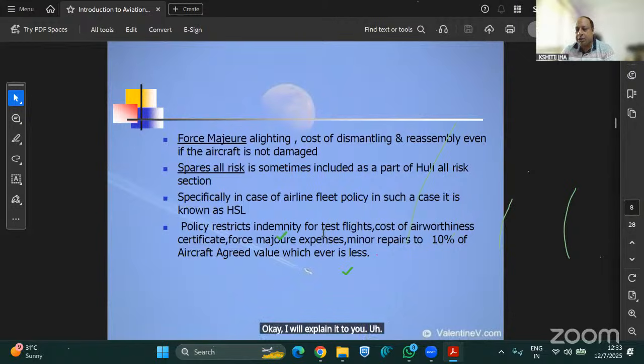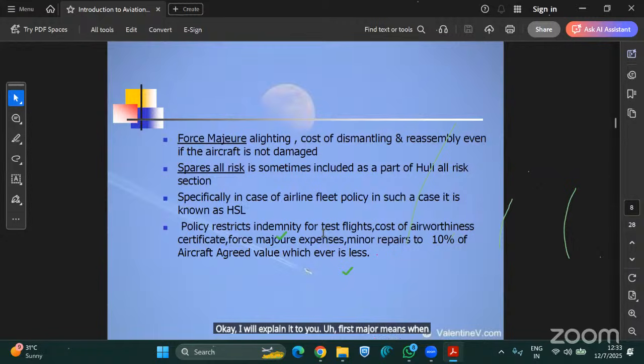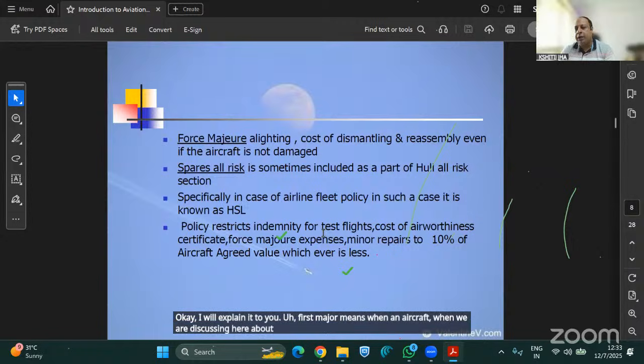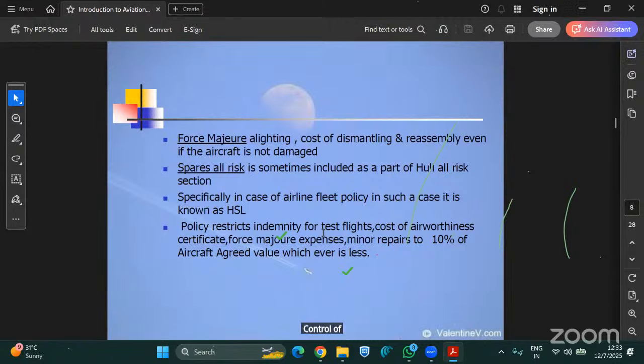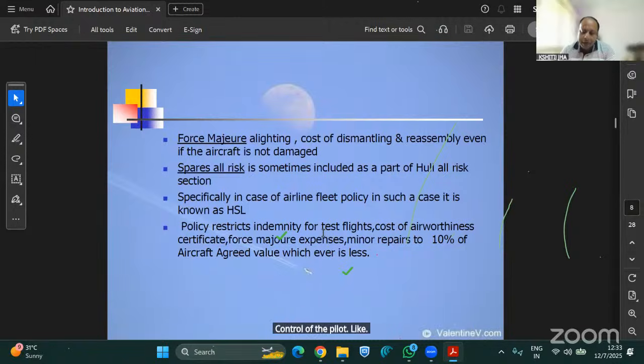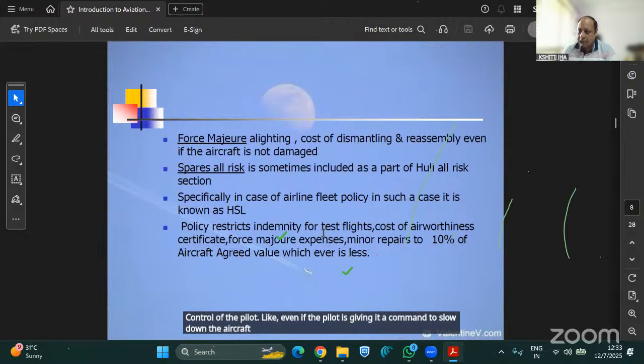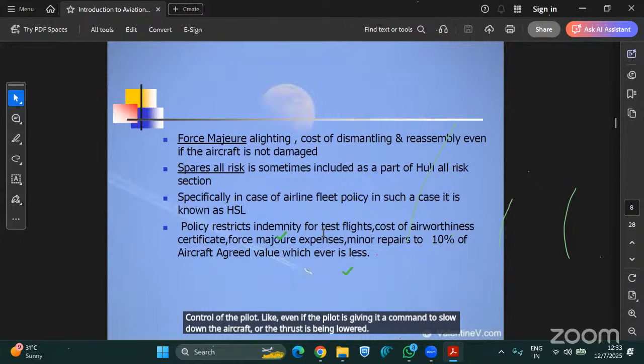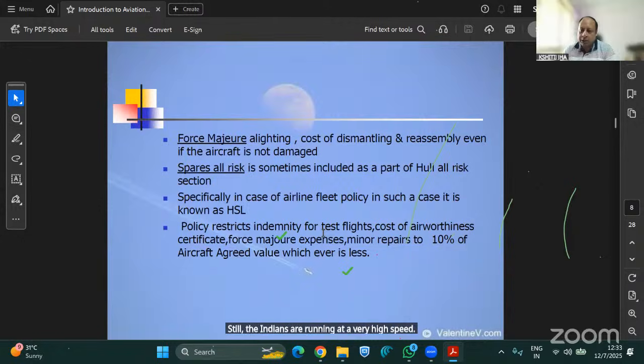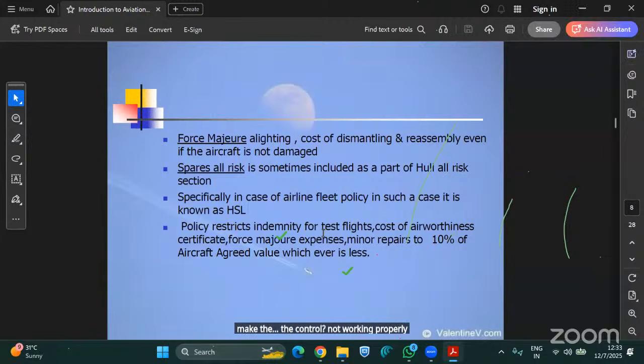Force majeure means, when we are discussing the aircraft here, that the aircraft is not in the control of the pilot. Even if the pilot gives a command to slow down the aircraft or the thrust is lowered, the engines are still running at a very high speed. The controls are not working properly. The hydraulics of the aircraft have crashed.